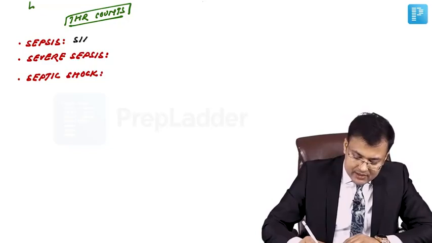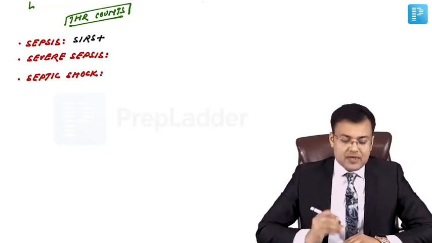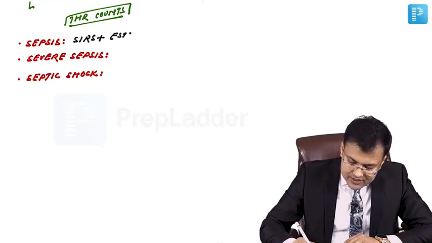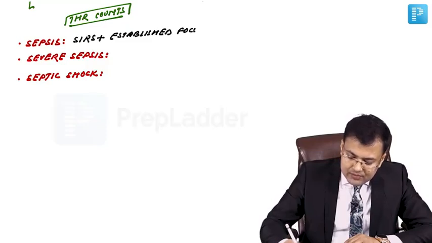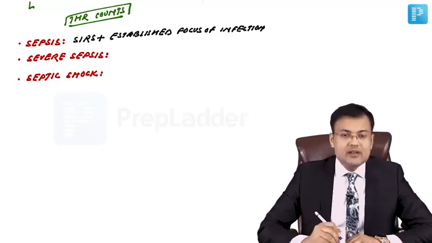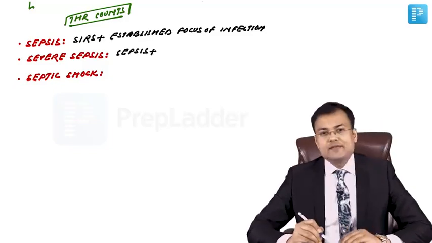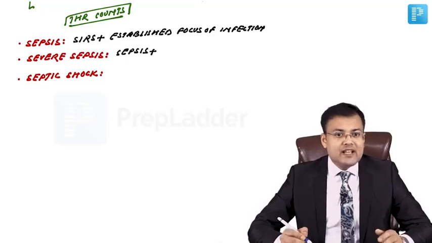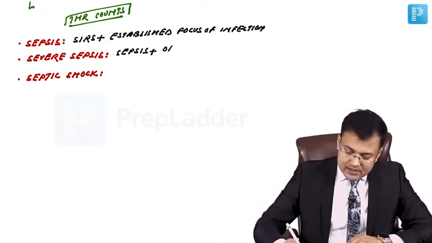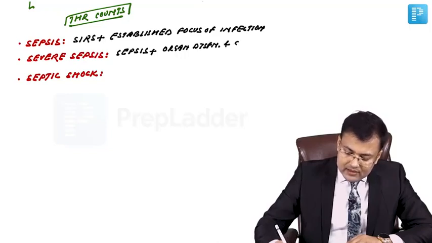Whenever the patient is having systemic inflammatory response syndrome plus an established focus of infection, right? That is sepsis. Okay. Whenever there is sepsis plus organ dysfunction and hypoperfusion, it is severe sepsis.